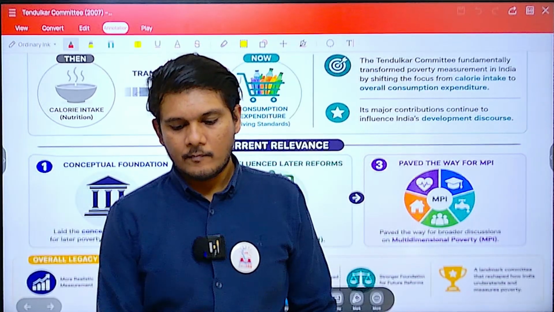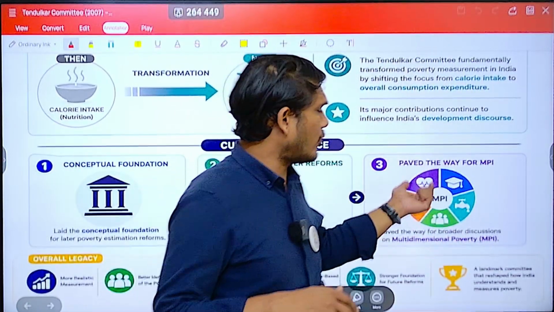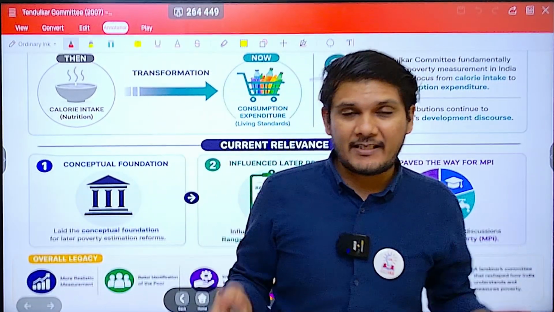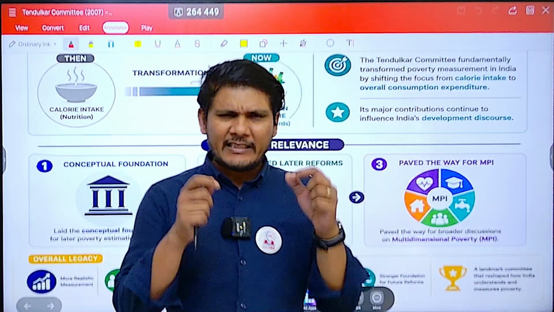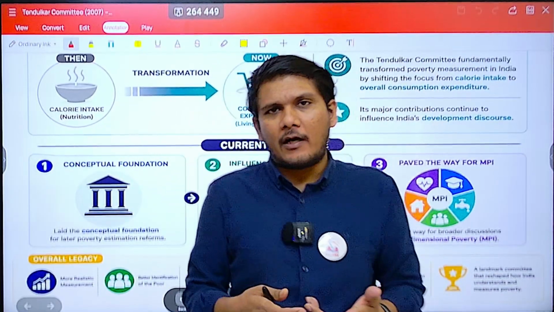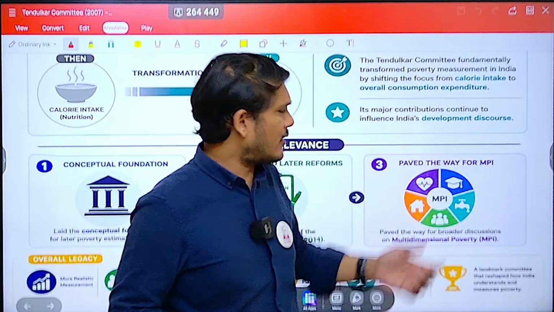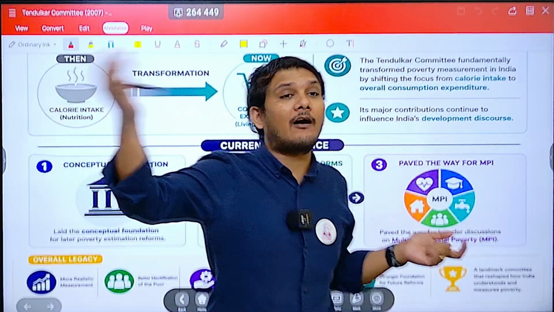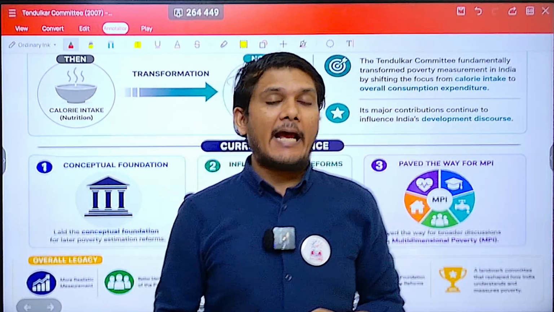Remember, it is not necessary that the proportion of poverty from this will always be higher, or always lower, or always the same as that of the poverty line. Practically, being exactly the same is quite difficult. Theoretically it can be, but generally it will be either higher or lower. Poverty through the multidimensional poverty index would be lower than poverty through the poverty line if the government is providing a lot of things which satisfy the criteria in the multidimensional poverty index.